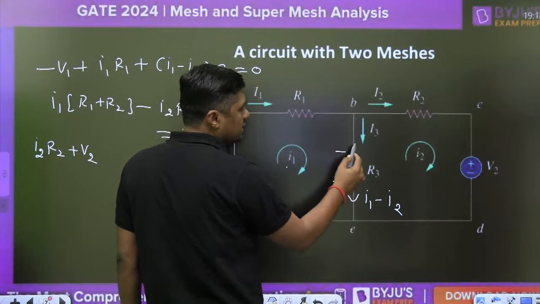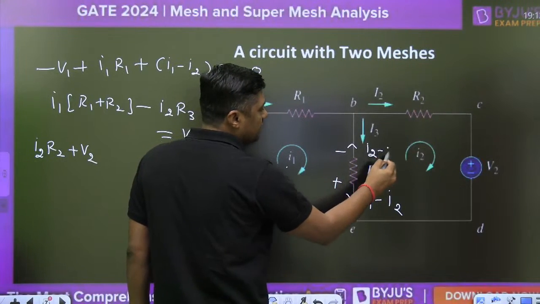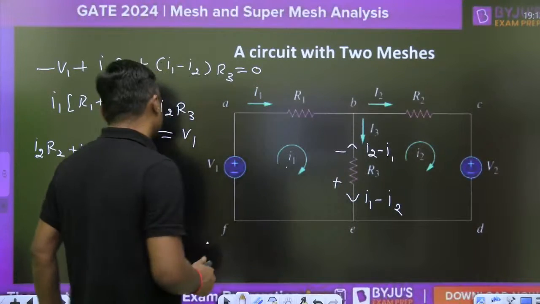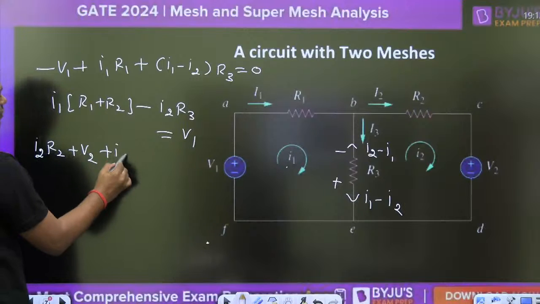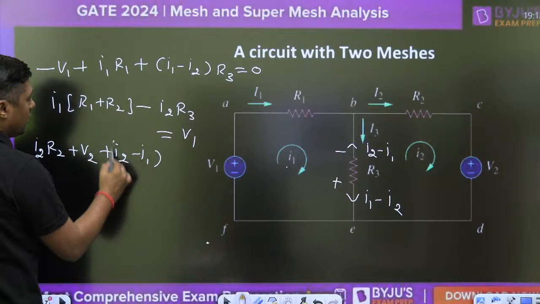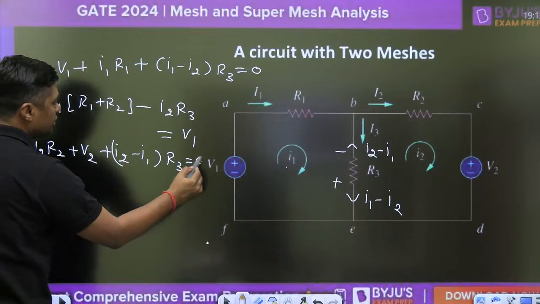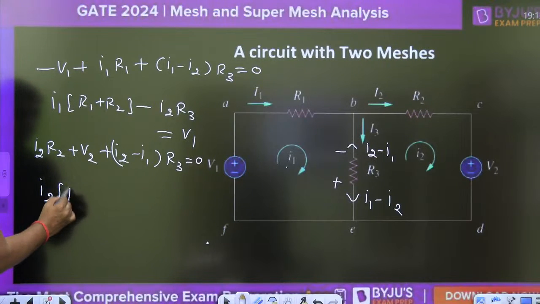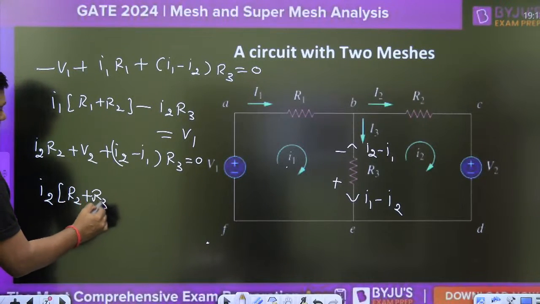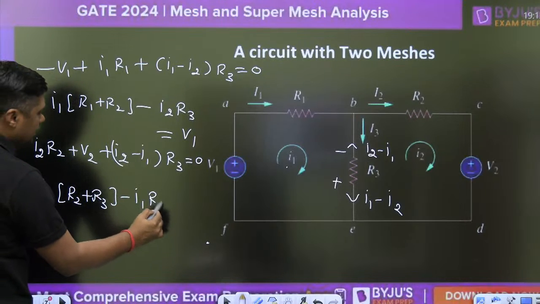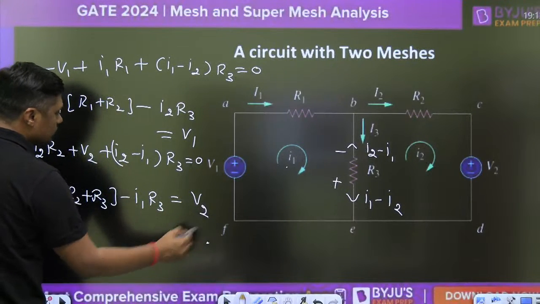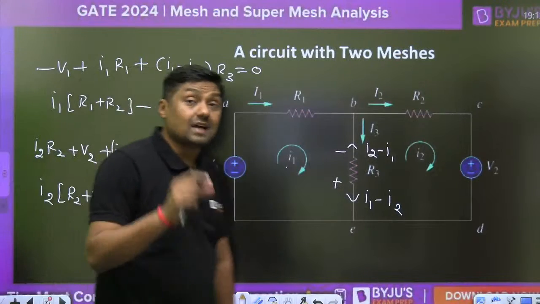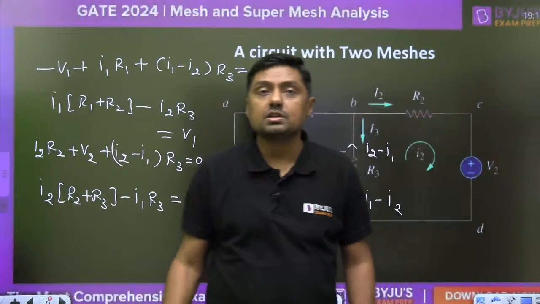In the upward direction, the current is I2 minus I1, because that is the mesh current, so I2 minus I1 into R3 is equal to 0. Arrange this, you will get I2 into R2 plus R3 minus I1 R3 is equal to minus V2. Be careful about that sign, otherwise you are going to get the wrong answer.